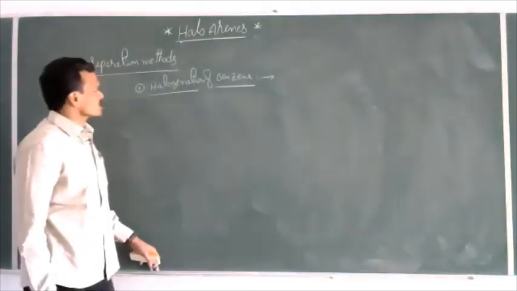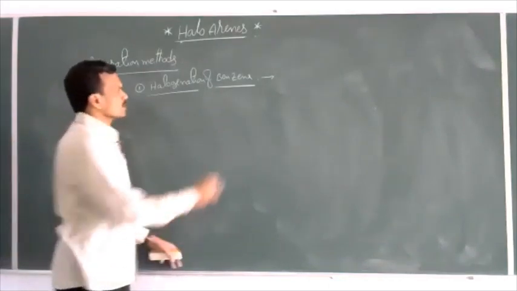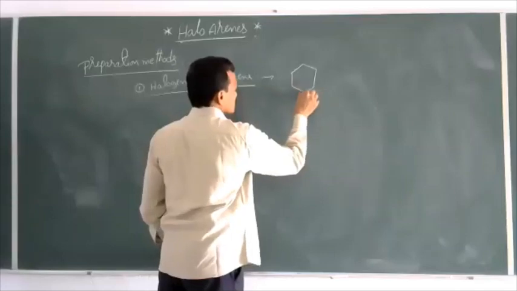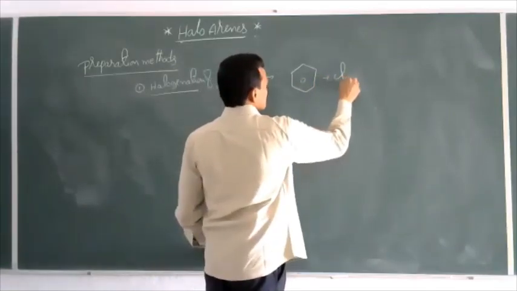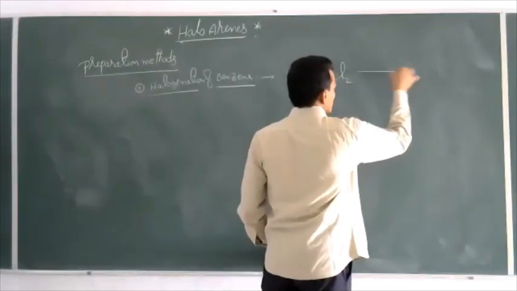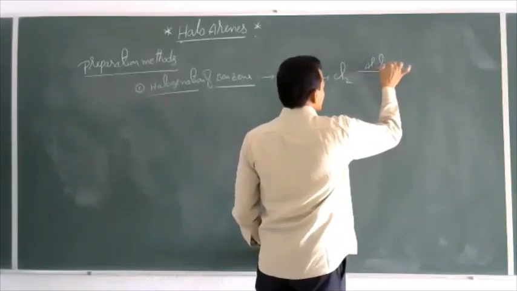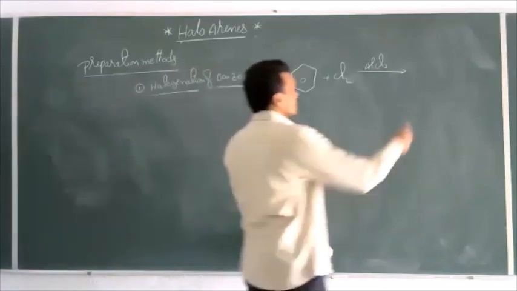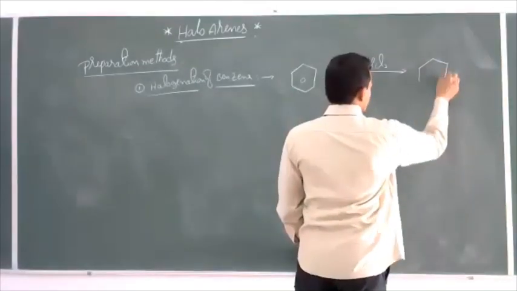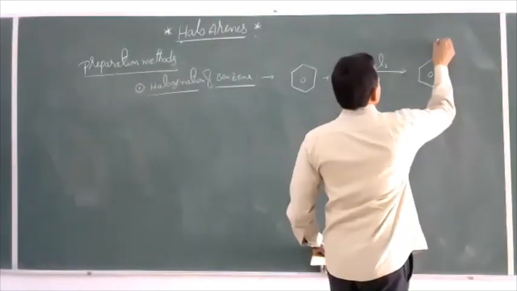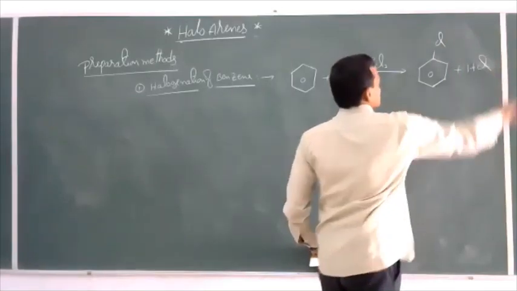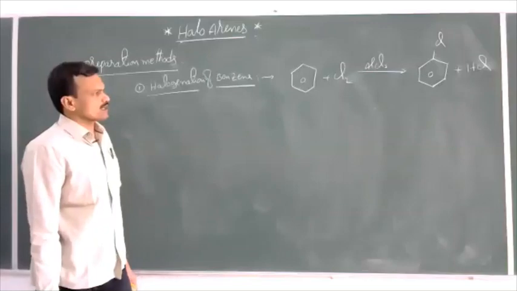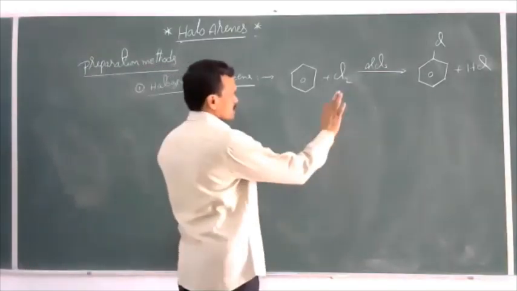So, halogenation of benzene. When benzene is allowed to react with chlorine in the presence of anhydrous AlCl3 as catalyst, we can get chlorobenzene plus HCl. So this is the reaction. And let us see the mechanism of this reaction, how the reaction takes place.